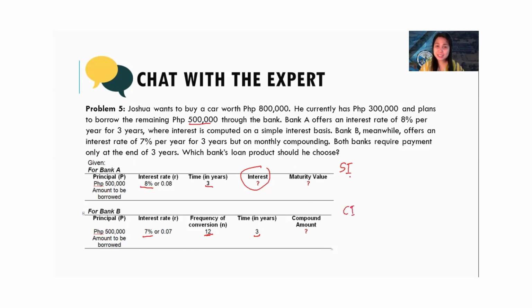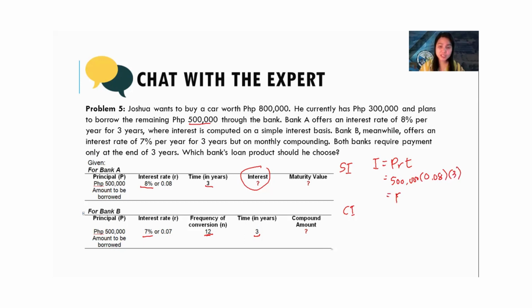So let's first compute the simple interest for Bank A. Remember last time? Interest is equal to principal times rate times time. The principal is 500,000. The interest rate is 0.08. The time is 3 years.